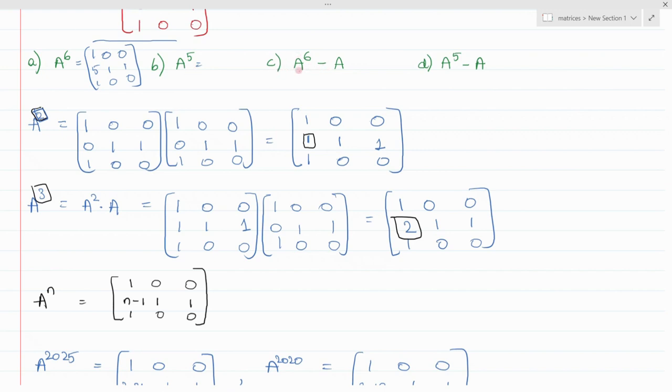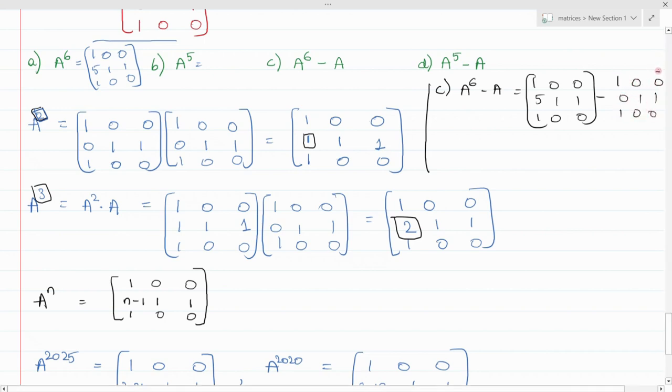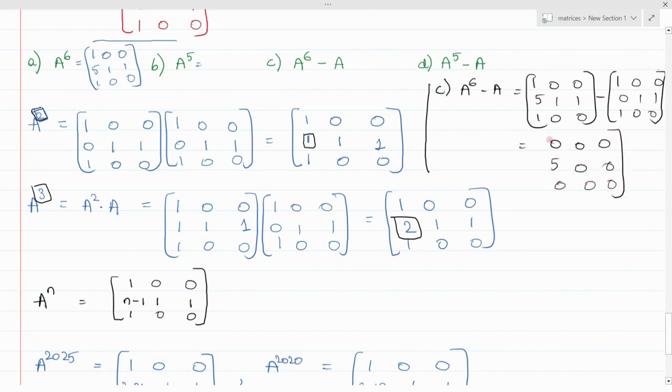When you see this A power 6 minus A, so when you solve option C, A power 6 minus A, that is 1, 0, 0, 5, 1, 1, 1, 0, 0 minus the A matrix, that is 1, 0, 0, 0, 1, 1, 1, 0, 0. So when you subtract it, I hope you can get it. So this is what we want. This is the answer we got. So this is the correct answer for this question.